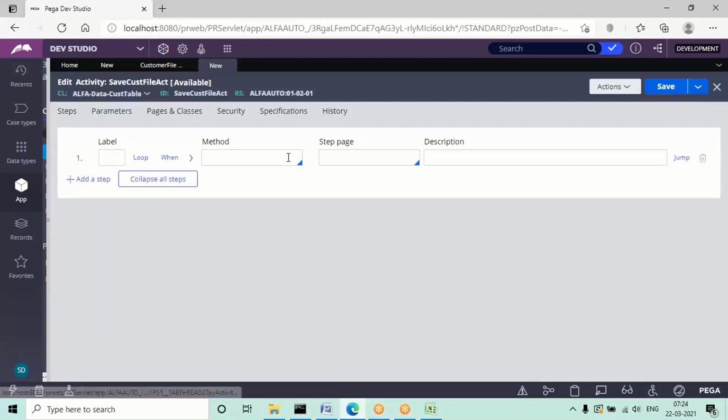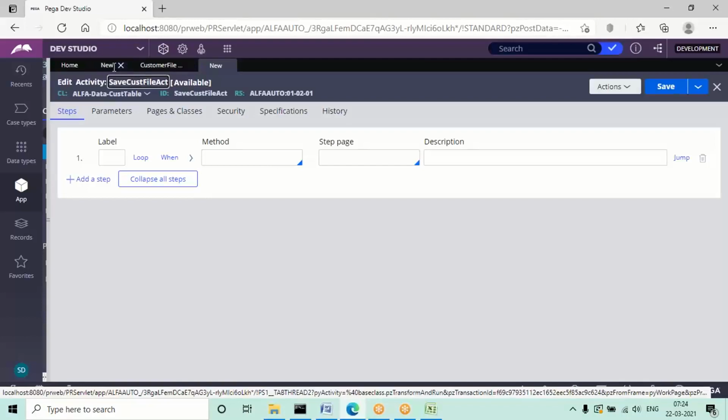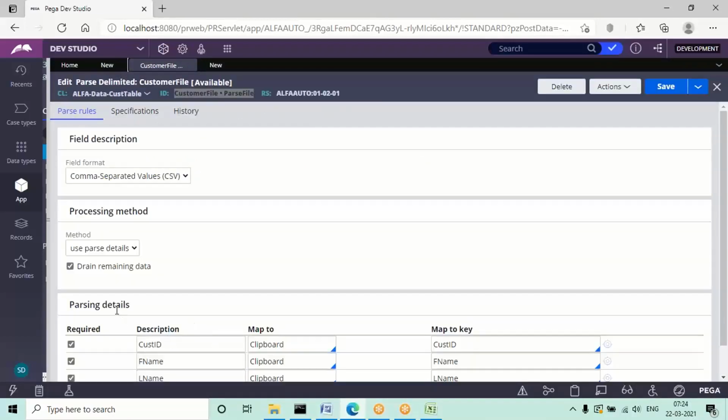See here, mapping is already done to the clipboard in the parse rule. When you give these parsing details, these property values will automatically be assigned to the clipboard here. The property set functionality is already defined in the parsing rule.